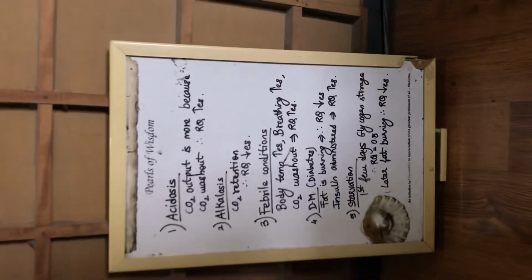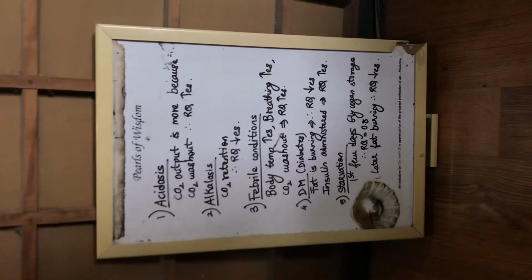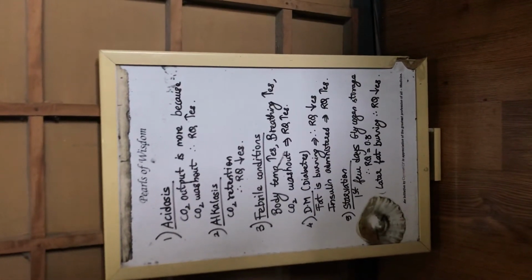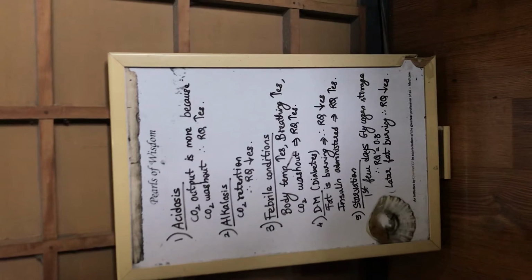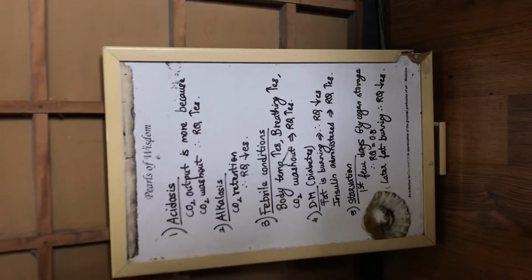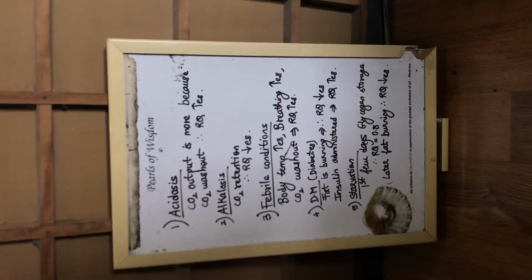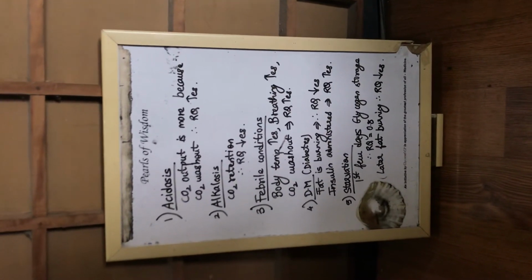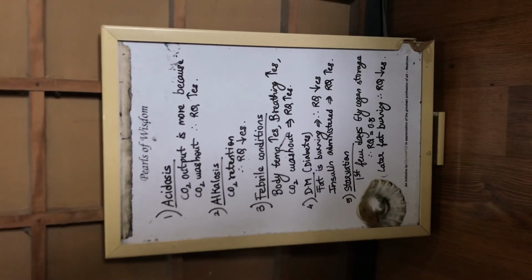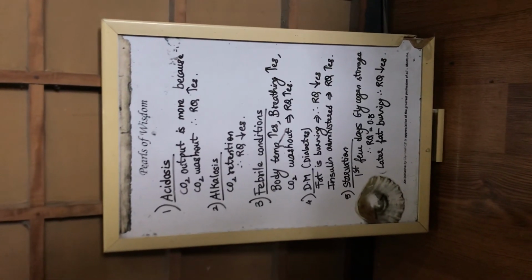And in case of starvation, in the initial days, your glucose storage, glycogen storage, is used up. Therefore, the RQ ratio remains 1 or near about 1, 0.8, 0.9 towards 1. But as the days progress, your glycogen storage decreases and your fat starts burning. Your fat starts getting metabolized, and thus your RQ ratio decreases.